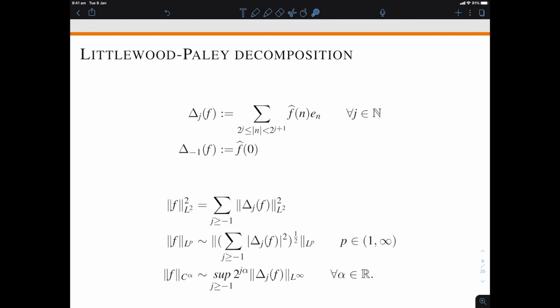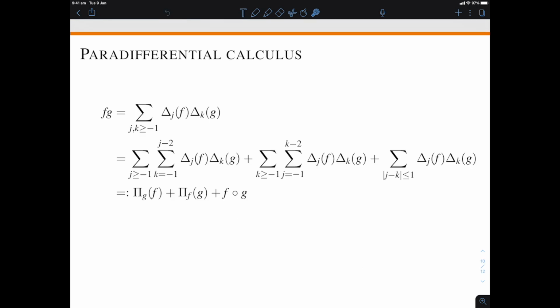Now, more to the point of this talk, this allows you to characterize C alpha spaces, and the characterization of C alpha spaces using Littlewood-Paley projectors is the following. You take the Littlewood-Paley blocks, take their sup norms, and then multiply them by a weight 2 to the j alpha. Now, for the sake of this talk, you can think of that, for any alpha in R, as being the definition of C alpha. It's a little cheat compared to the standard spaces, but pretty minimal. Now, building on Littlewood-Paley theory, we have paradifferential calculus.